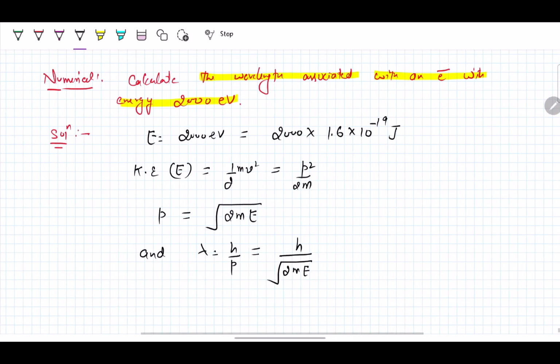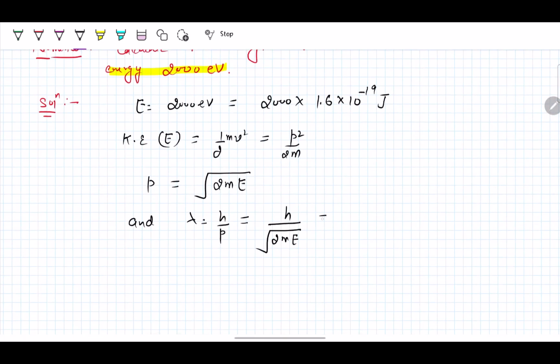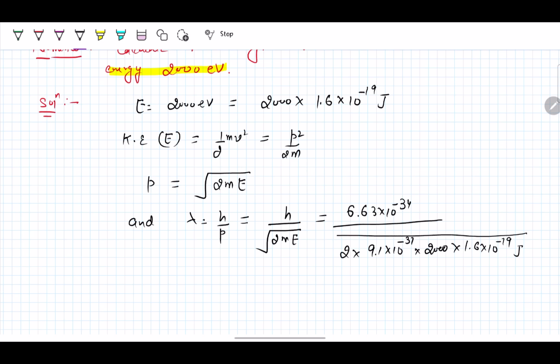Now put in the values. We know the value of h is 6.63 into 10 raised to the minus 34, divided by the square root of 2 into the mass of the electron, 9.1 into 10 raised to the minus 31, multiplied by 2000 multiplied by 1.6 into 10 raised to the minus 19 joule.